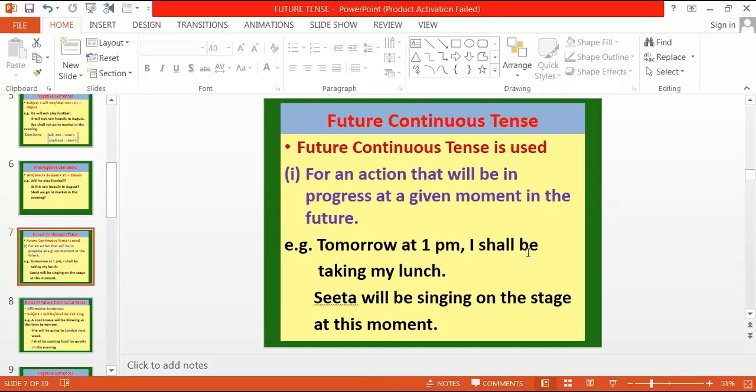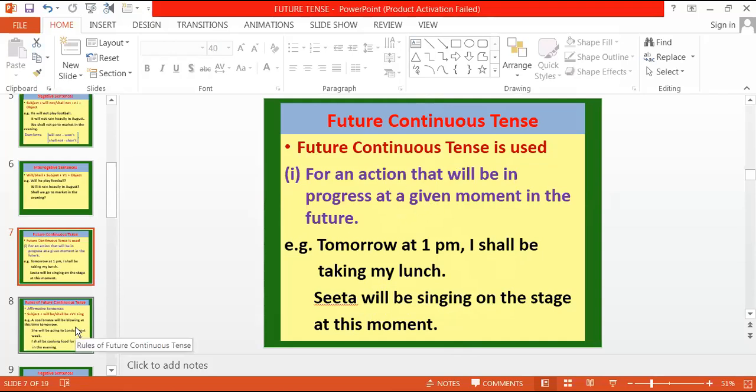Tomorrow at 1 PM I shall be taking my lunch. कल 1 बजे, मतलब कल अभी आने वाला है, ये action जो है that will be in future. So कल 1 बजे मैं खाना खा रहा हूँगा. I shall be taking my lunch. Right? Sita will be singing on the stage at this moment. इस टाइम सीता स्टेज पर गाना गा रही होगी. Right? So for these two conditions, for this situation, we use future continuous tense.